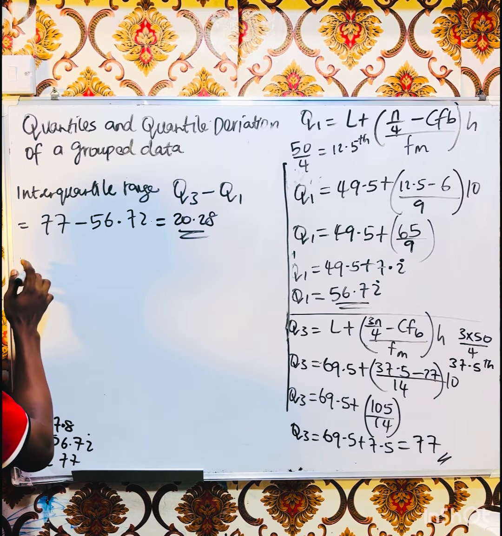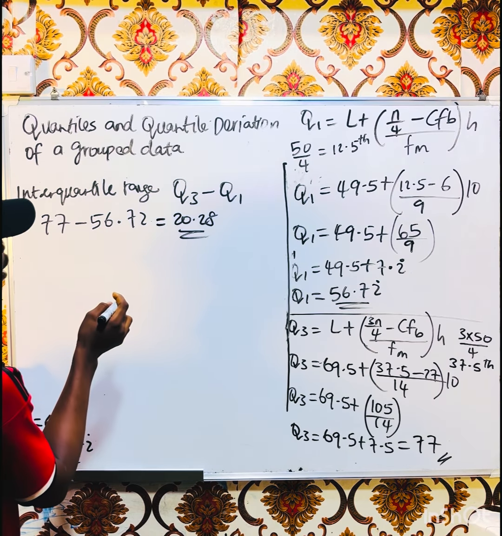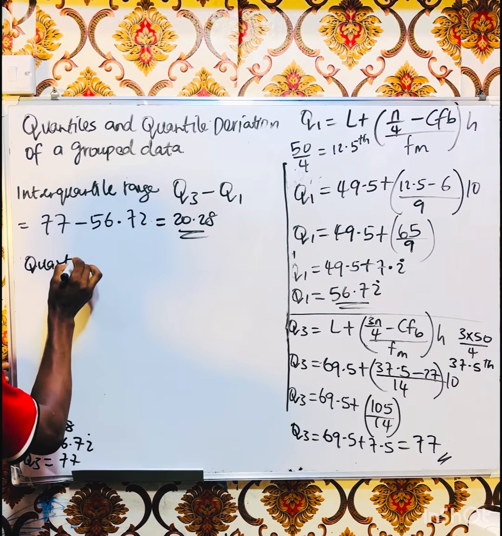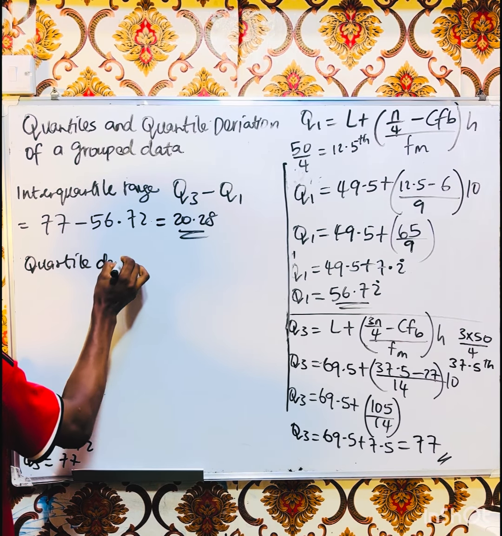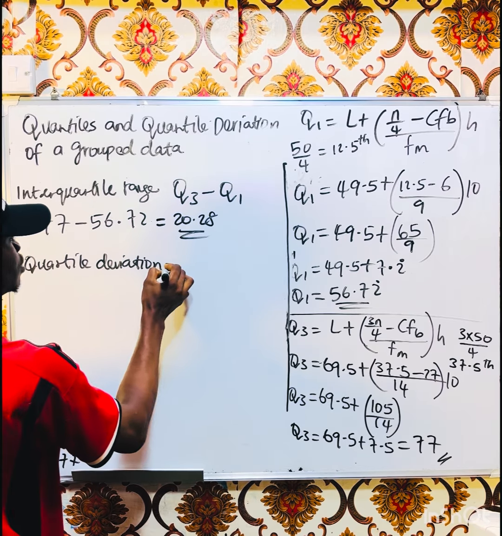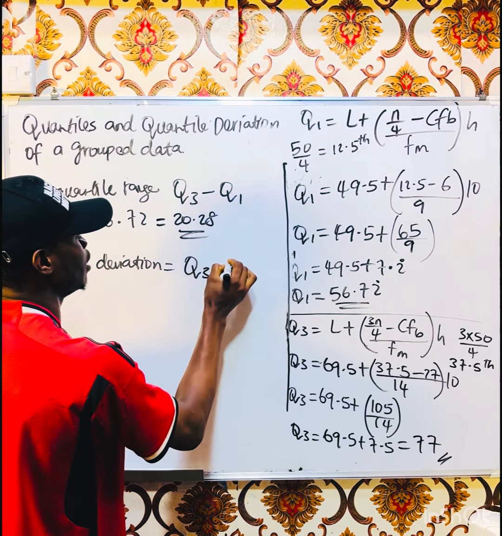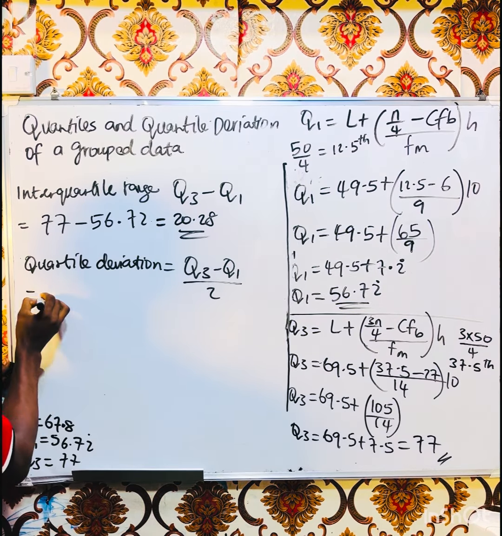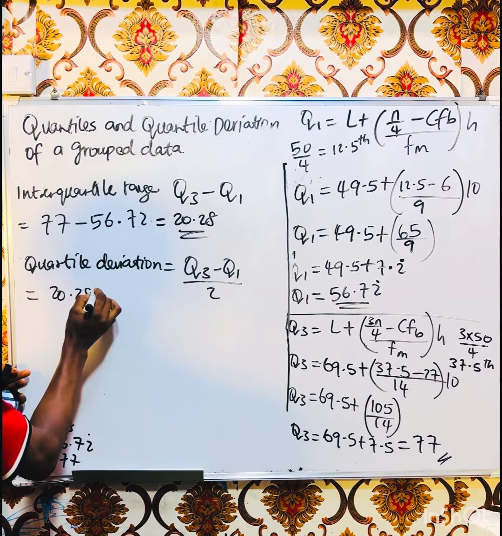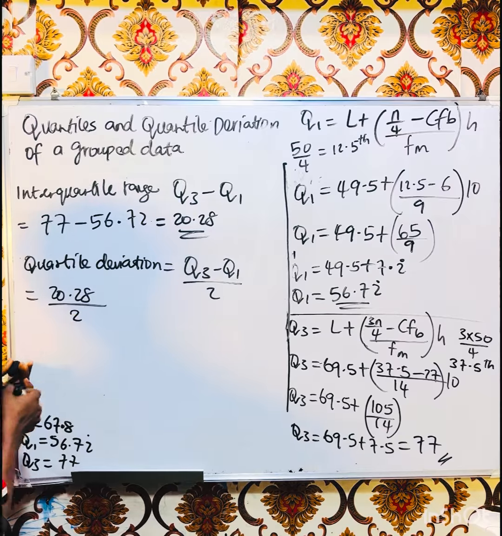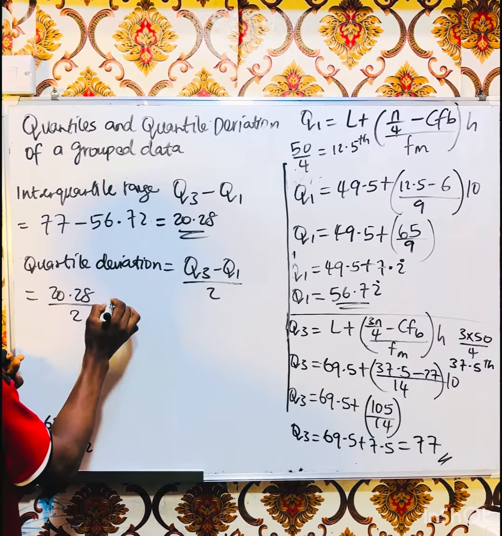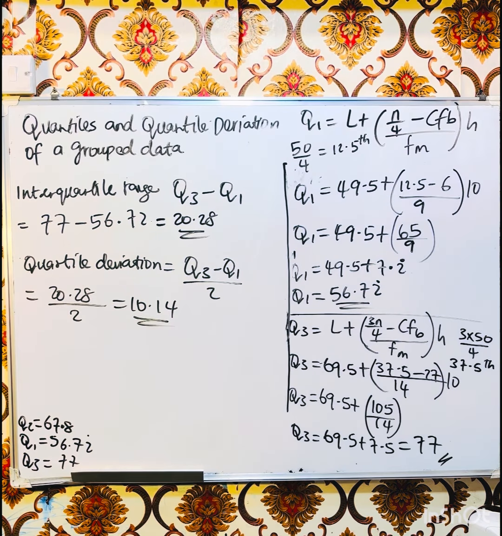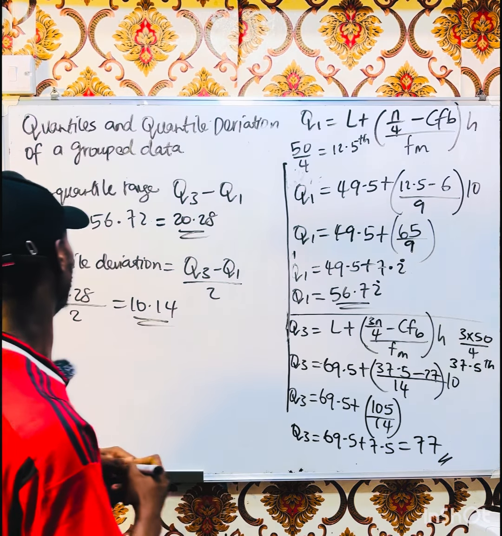Now, what if I want to find my quartile deviation? Quartile deviation is very simple. The formula is Q3 minus Q1 all over 2. So Q3 minus Q1 is already 20.28, right? Divide it by 2, we get 10.14. Answer, as simple as that. You don't need to waste your time.